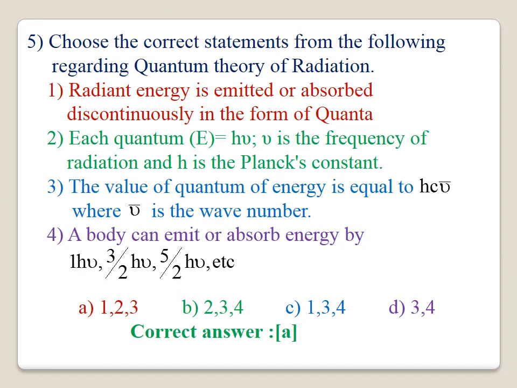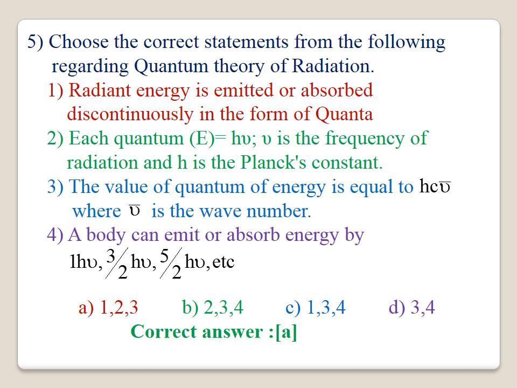Question 5. Choose the correct statement from the following regarding the quantum theory of radiation. 1. The radiation energy is emitted or absorbed discontinuously in the form of quanta. It is correct. 2. Each quantum will be equal to h nu, where nu is the frequency of radiation and h is Planck's constant. It is correct. 3. The value of quantum energy is equal to h c nu bar, where nu bar is the wave number. It is also correct.